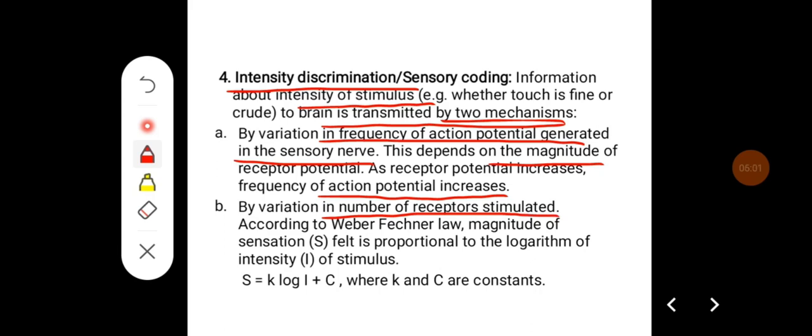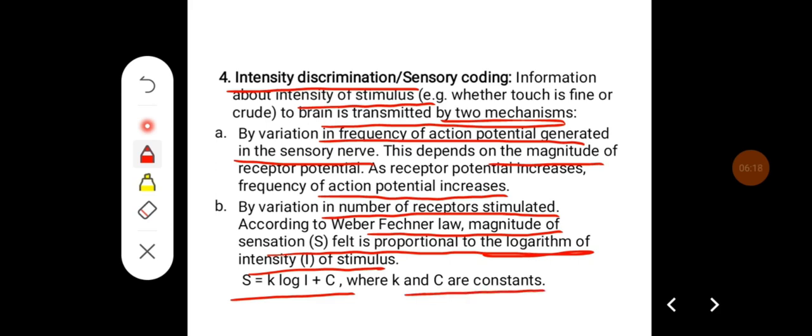According to the Weber-Fechner's law, magnitude of sensation is felt proportional to the logarithm of intensity of stimulus. The formula is given like S = K log(intensity of stimulus) + C, where K and C are the constants.